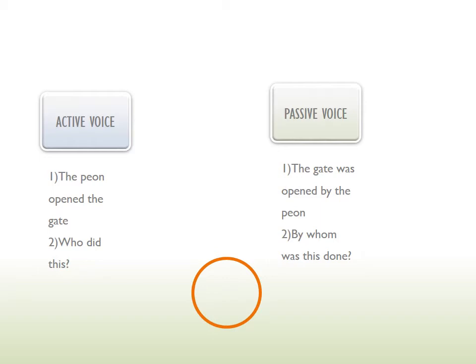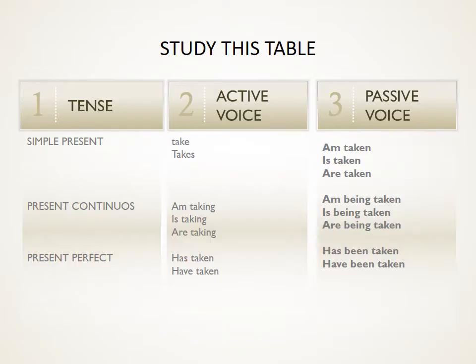This table is very important for you to remember. Now, under simple present, you have take and takes. For example, I take medicines. She takes medicines. This is under active voice. But under passive voice, the same sentence would become, medicines are taken by me. Medicine is taken by me.